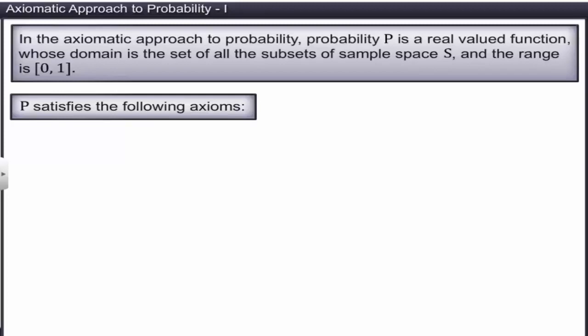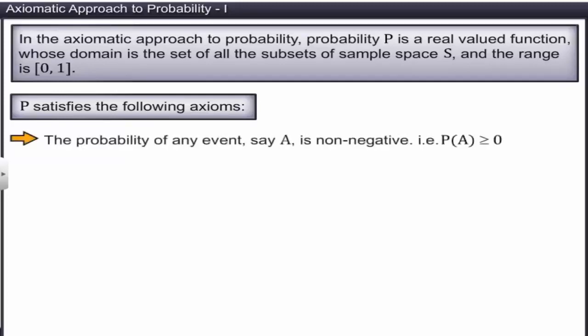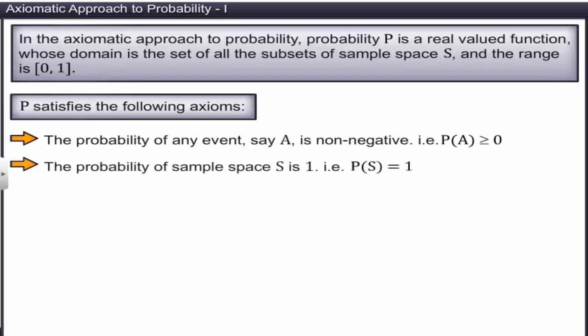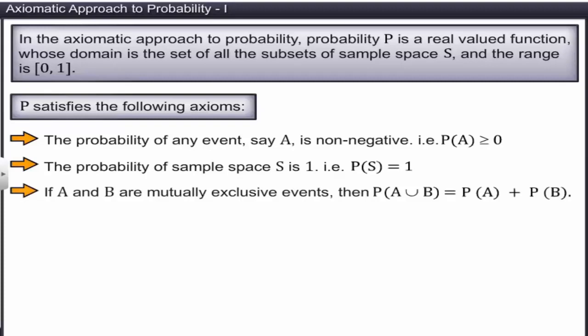The probability of any event, say A, is non-negative, that is, P(A) is greater than or equal to 0. The probability of the sample space S is 1, that is, P(S) is equal to 1. If A and B are mutually exclusive events, then P(A union B) is equal to P(A) plus P(B).